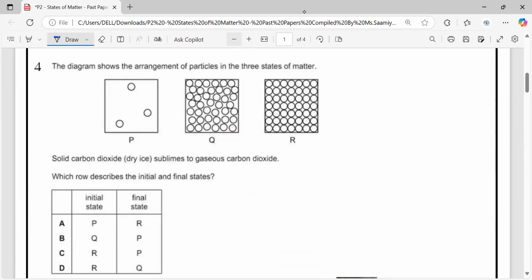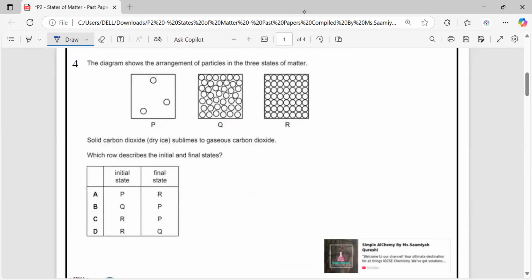Question number 4. The diagram shows arrangement of particles in the 3 states of matter P, Q, R. As you can see very clearly, P is gas, Q is the arrangement of liquid, and R is the arrangement of solid. So, solid carbon dioxide sublimes to gaseous carbon dioxide. As you can see, there are lots of questions on sublimation.